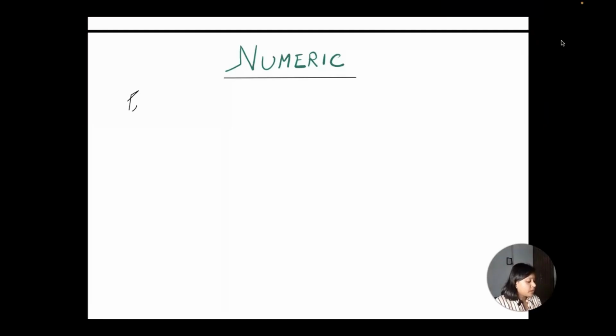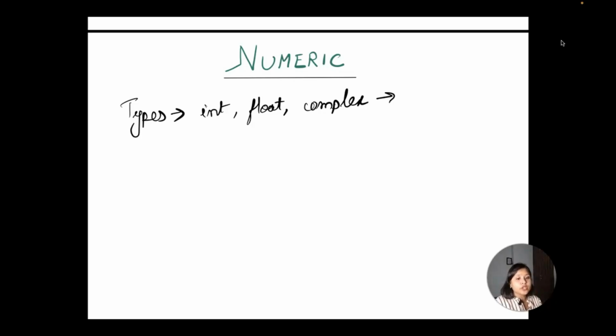So in the type, as we were discussing, basically we have either an integer, a float, or a complex. If you have to see the type of any number, what you need to do is just write type and inside that your number, let's say 12. So what should be the type of this? This should be an integer, right? And if I have to take the type of 25.4, then what is the type of this? It's float.